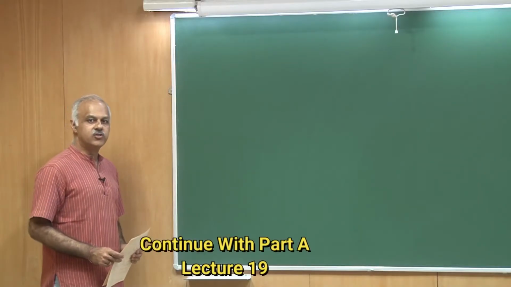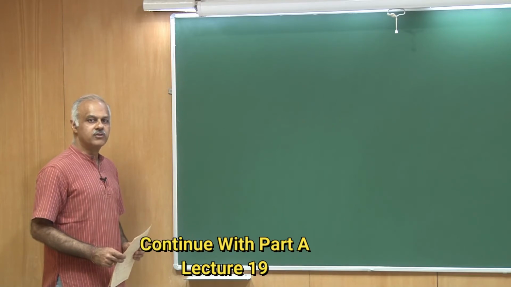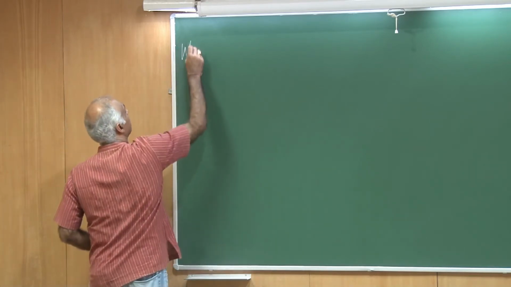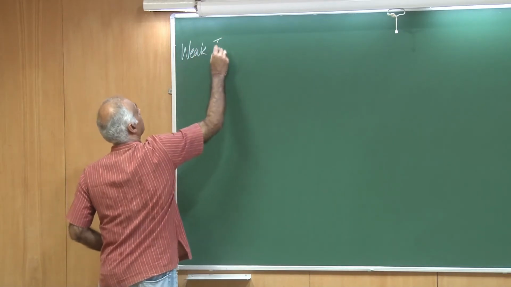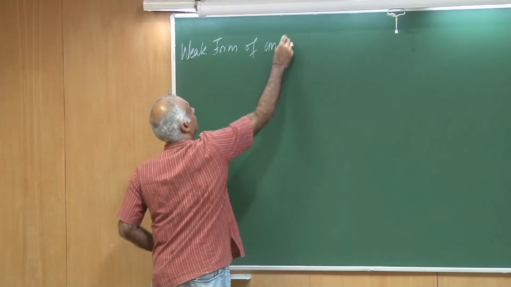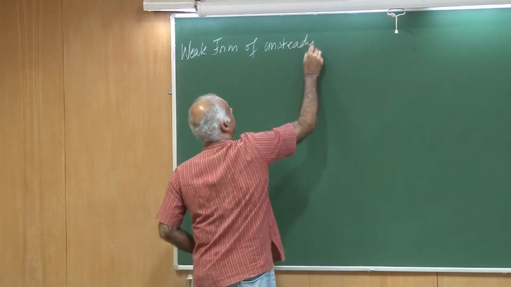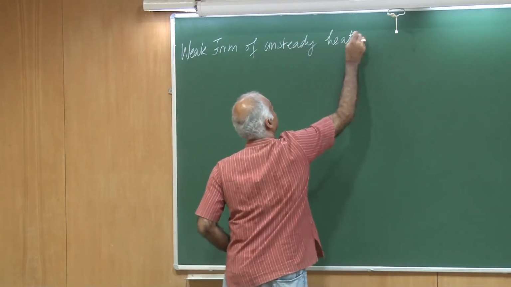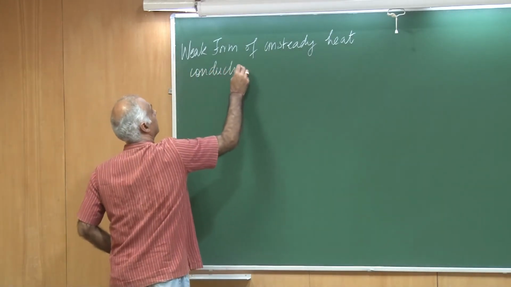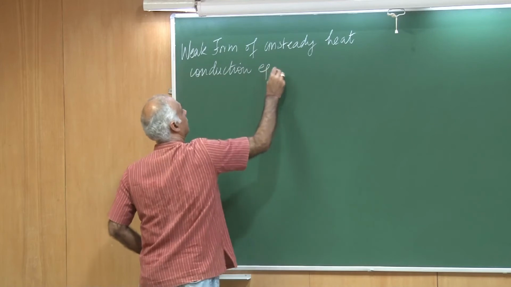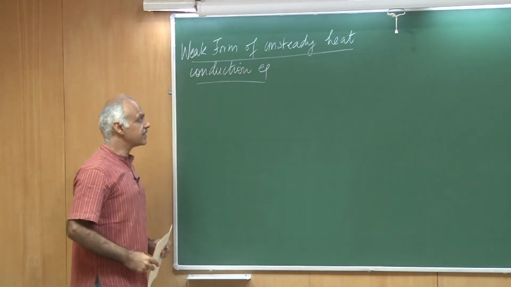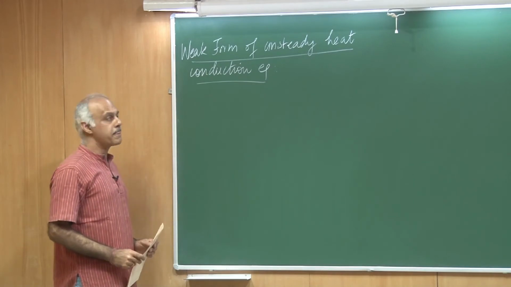So, we have looked at the strong form. Now, we are going to look at the weak form of the problem, the unsteady heat conduction equation. So, the first thing that we should discuss is the function spaces.